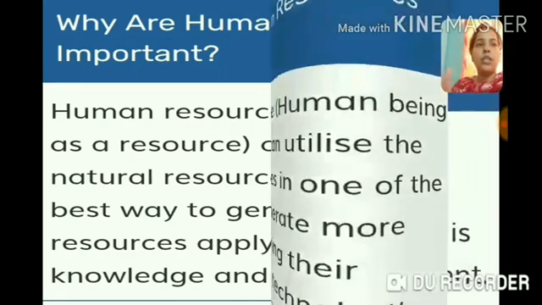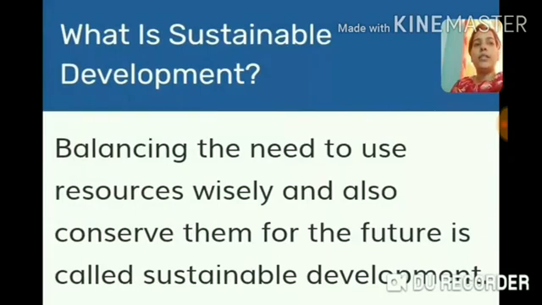Now the next question is, what is sustainable development? Balancing the need to use resources wisely, in a proper way, and conserving and protecting them for the future is called sustainable development. Because if we use our resources in a proper way and conserve them, we can plan for the future also.